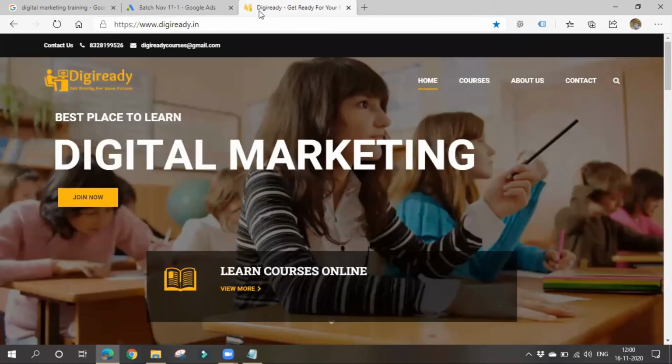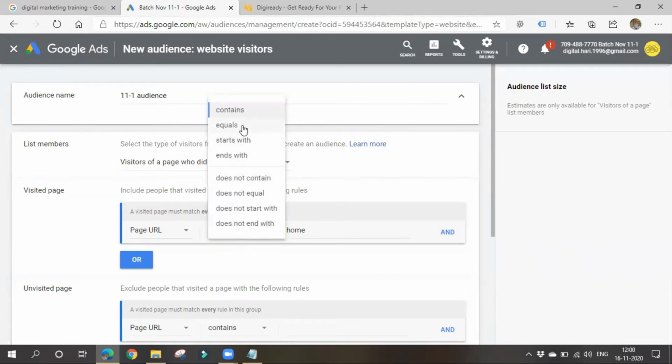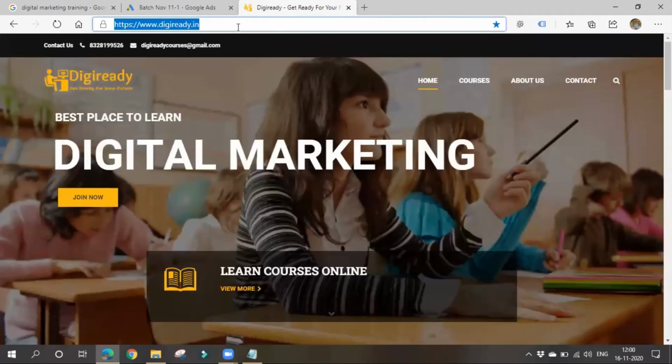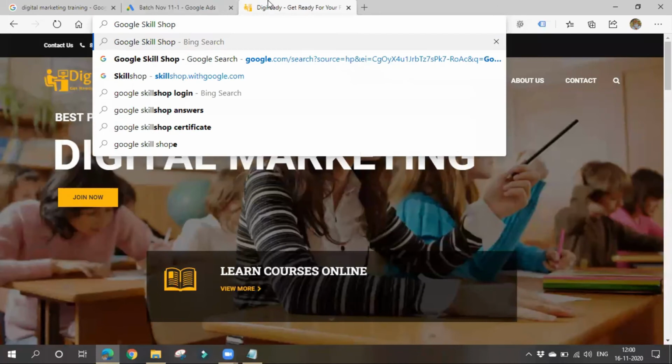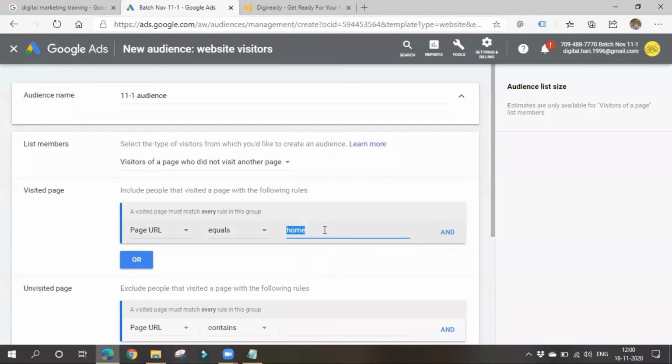If the URL contains slash home, then track all those visitors who have gone to this page. And equals: if the URL equals this, you have to give the entire URL. Copy this URL and paste it here. If the URL is this, then track all the visitors who have gone to this particular URL.